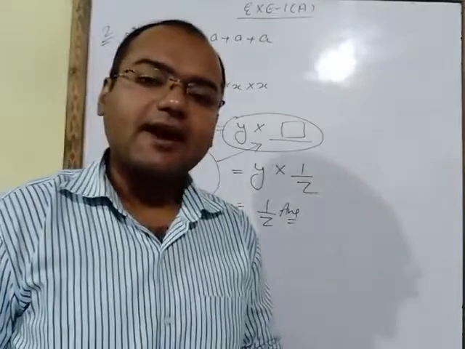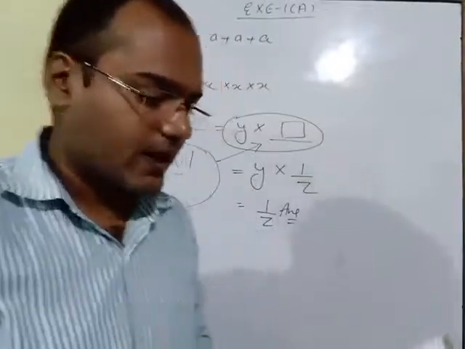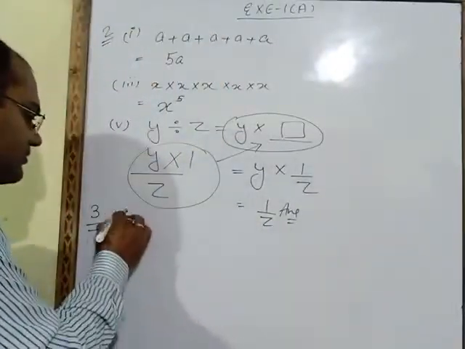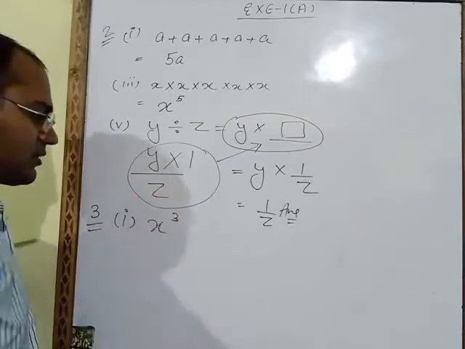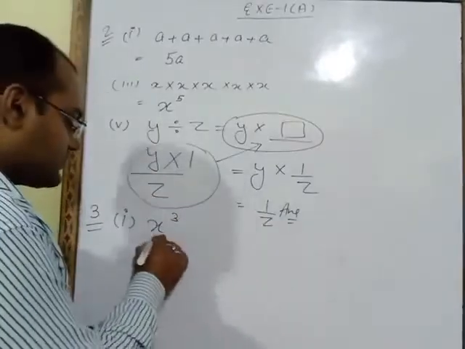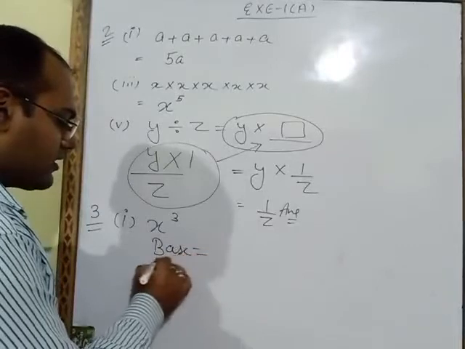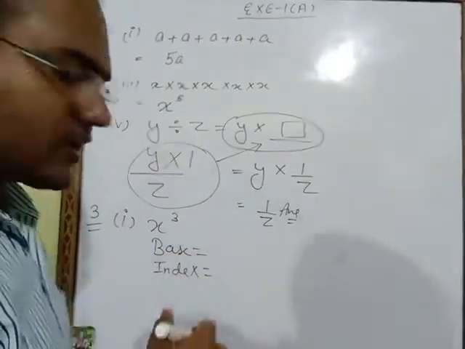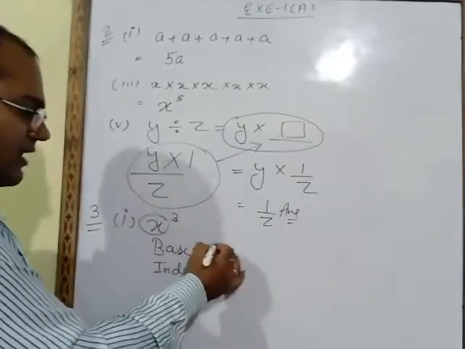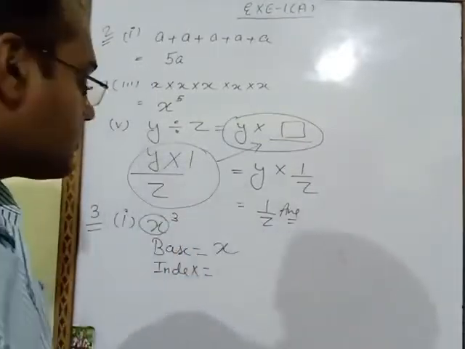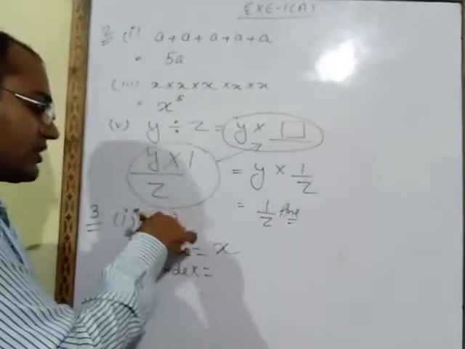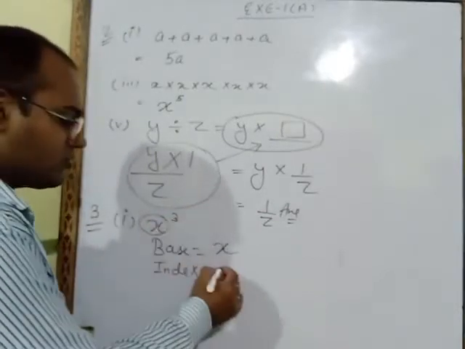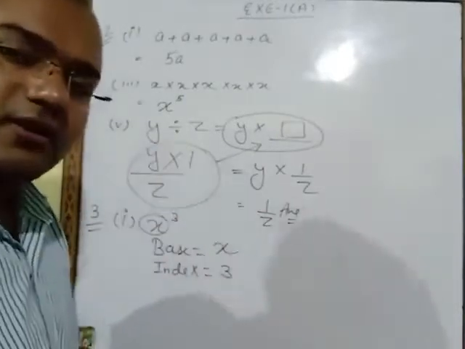Write the base and index. First part, x power 3. We have to write base and index. Base means the number which is written downside. What is written down? X. So this is base. Index is power. What is written upside? In the power 3. So we will write index is 3.